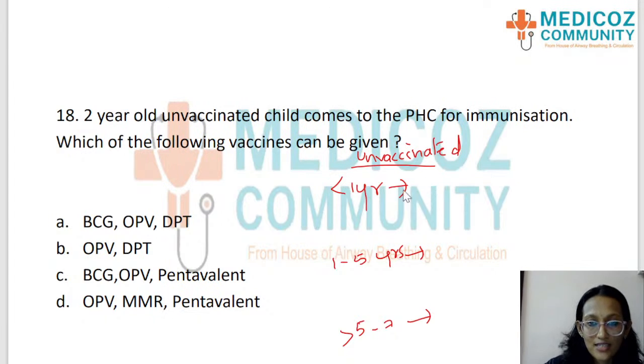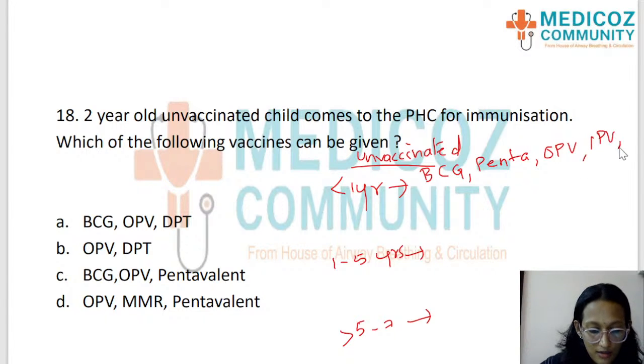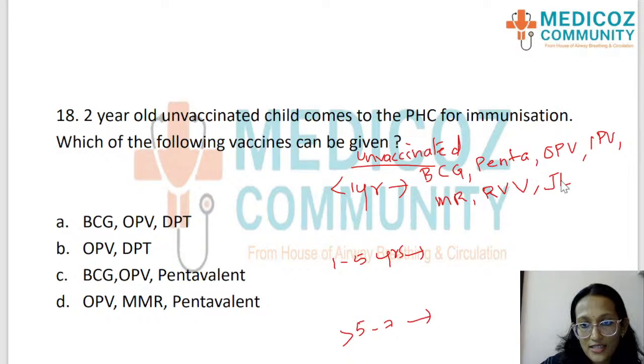So for an unvaccinated child less than 1 year, a lot of vaccines can be given. BCG, Pentavac, OPV, IPV, MR, rotavirus vaccine, Japanese encephalitis in endemic areas, plus vitamin A supplementation.